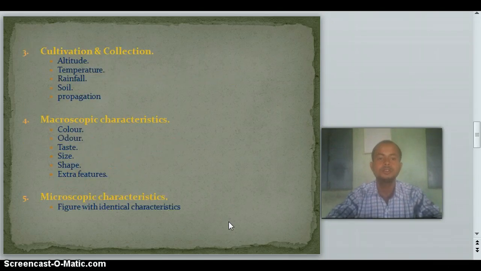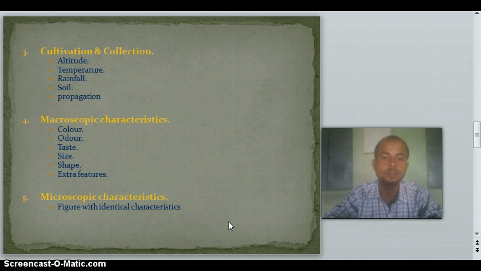Then you should study the cultivation and collection of the crude drug. This is required because of the fulfillment of a huge requirement of crude drug for medicinal purposes. So how the plant is regenerated, we have to know the knowledge of these parameters. Firstly, the altitude, at which altitude the plant is regenerated, we have to know that. Then temperature, at which temperature the plant can be generated, we should know that.